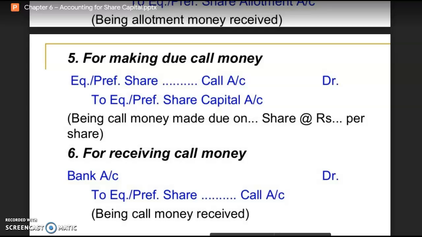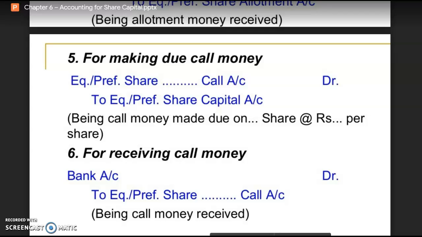The entry will be again, see here, first the call money becomes due, you have to record the entry equity or preference share call account debit to equity or preference share capital account, and afterwards this amount is received by the company, the entry will be bank account debit to equity or preference share call account.